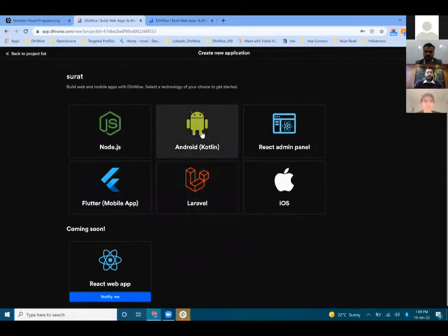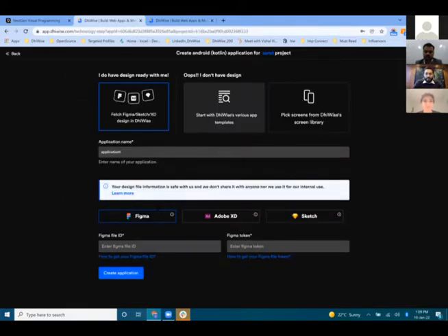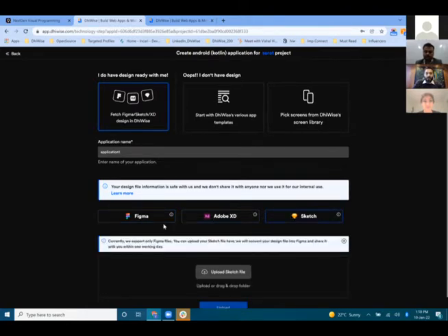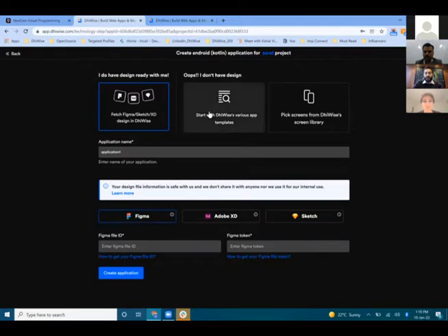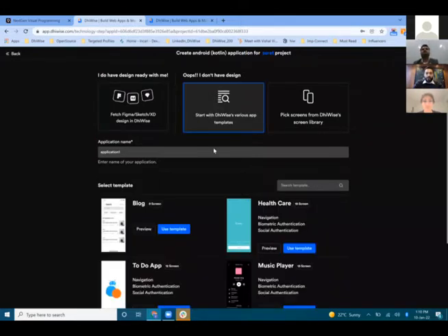Let me start with the mobile application. You just need to upload your designs. You don't need to do any kind of drag and drop. Whatever design you receive from your UI/UX person, whether in Figma, Adobe XD, or Sketch, you just need to put in the credentials, and that's it. Or even if you just want to play around with the DhiWise platform, you can use our templates.